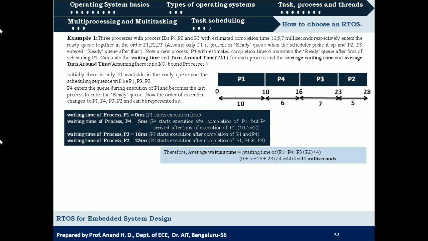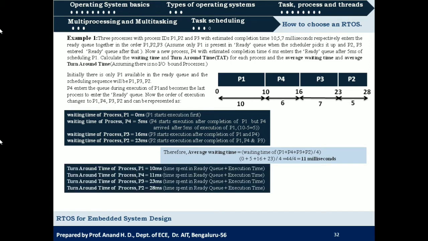So waiting time is 0 plus execution time is 10. So turnaround time for process 1 will be 10 milliseconds. For process P4, waiting time is 5 milliseconds and execution time is 6 milliseconds. So in total it is 11 milliseconds. And for process 3, waiting time is 16 and execution time is 7. So it will be 23 milliseconds.